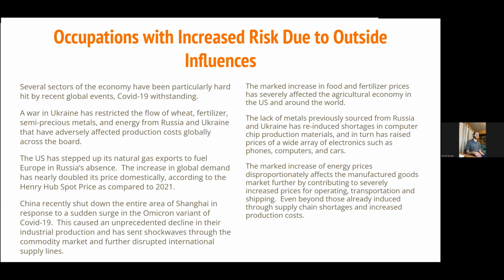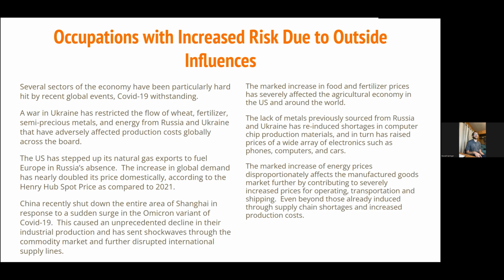China also recently shut down the entire area of Shanghai in response to the sudden surge of the Omicron variant of COVID-19. This caused an unprecedented decline in their industrial production and has sent shockwaves through the commodity market and further disrupted international supply lines.